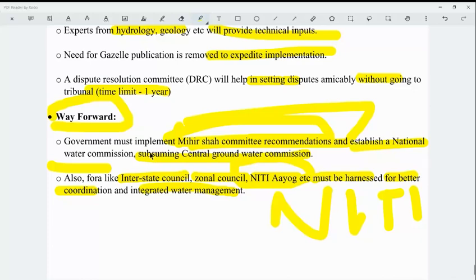Okay, so in this manner you have to link each and everything. Every topic mentioned in the mains syllabus is interlinked, so you have to do a basic analysis of all the things you are studying in your mind.